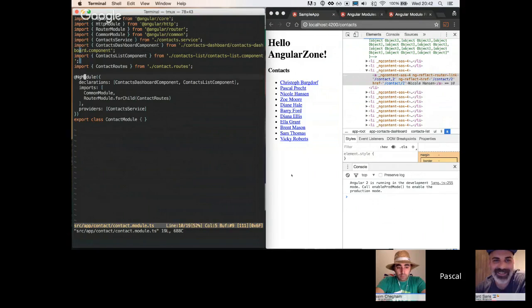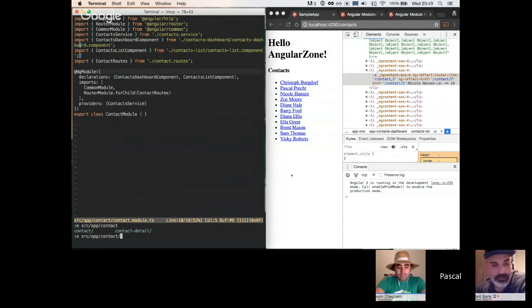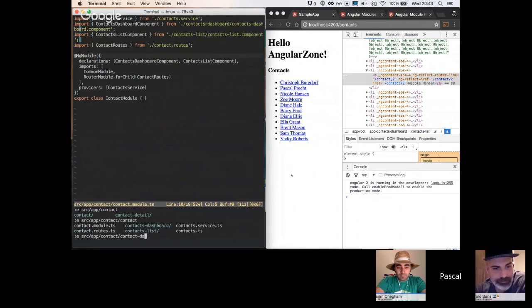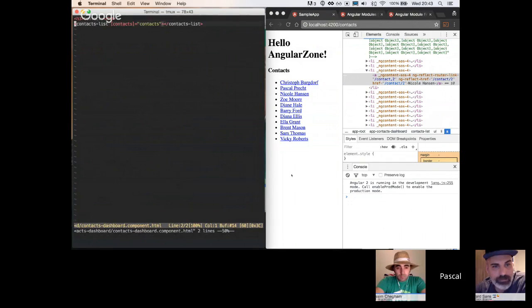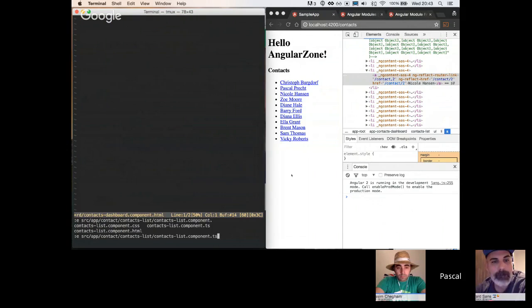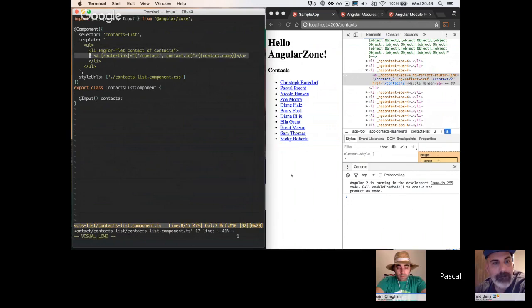It's pretty powerful. If we take a look at our contact dashboard first, the dashboard component right here, this one actually hasn't changed. It simply fetches the contacts for us. It has a template in which we render the contact list. But if we take a look at the contact list, which is also part of our contact module, this component now has a routerLink added to our list.